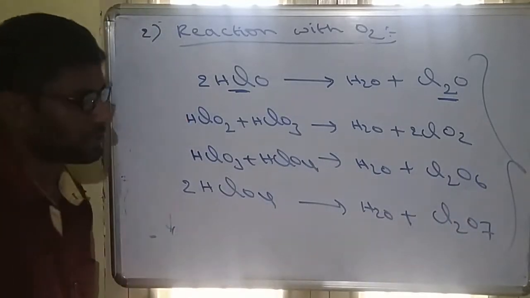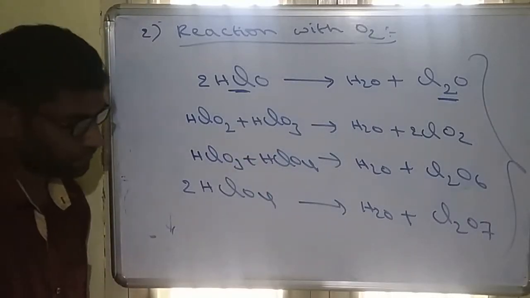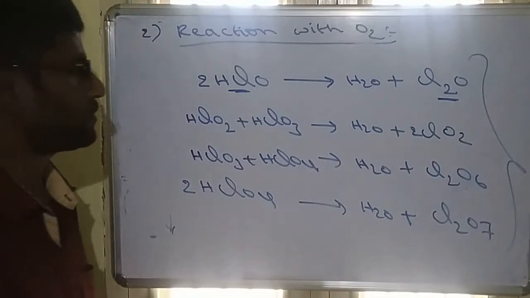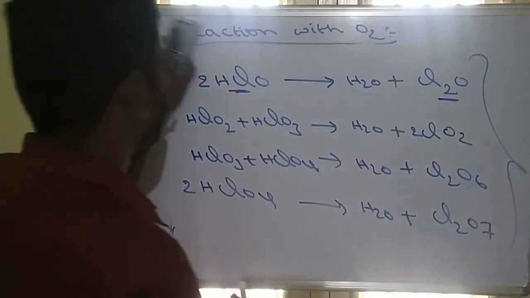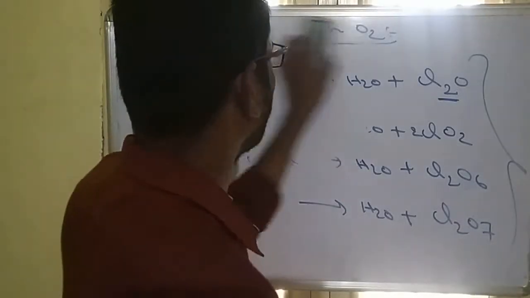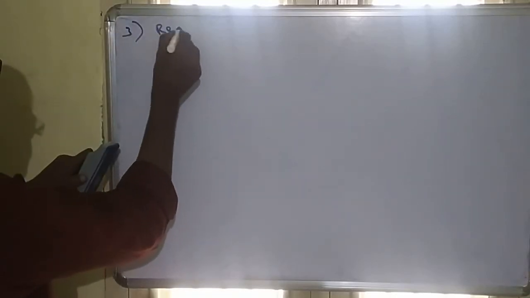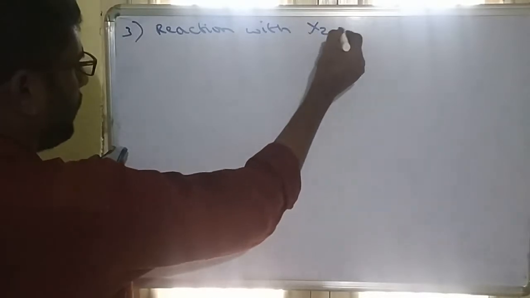Similarly, Cl2O6 is an anhydride of HClO3 and HClO4, and Cl2O7 is an anhydride of HClO4. So this is about oxides of the 17th group. Now the next reaction is reaction with halogen.